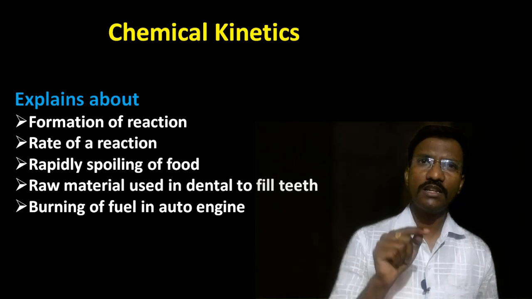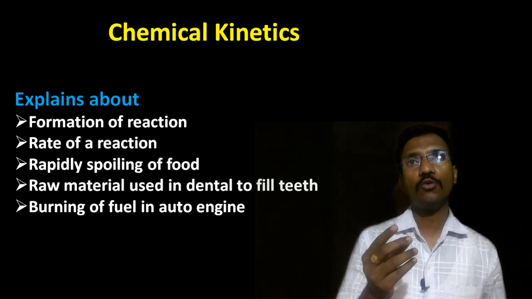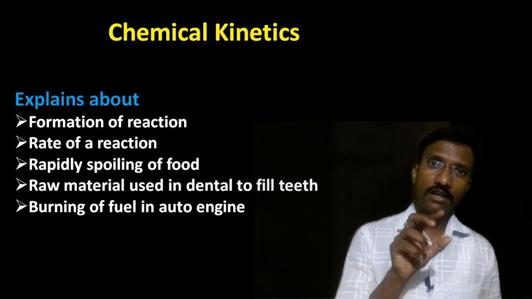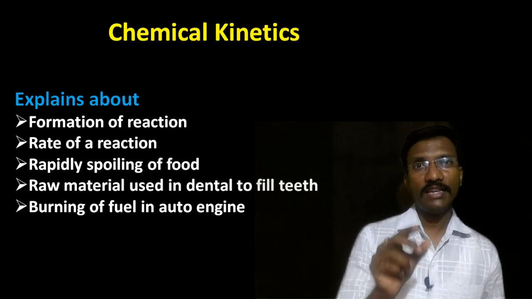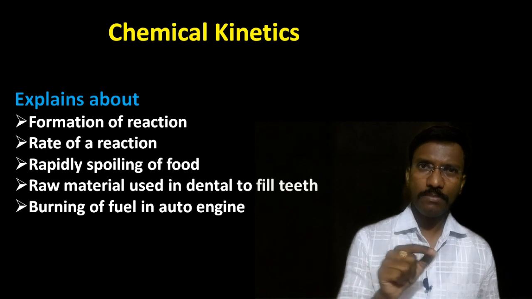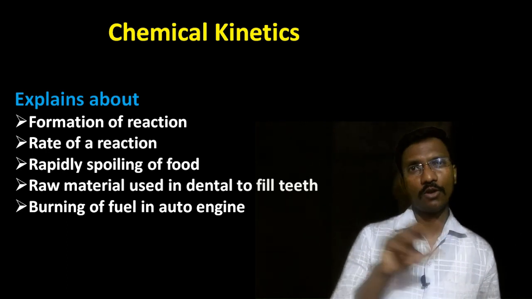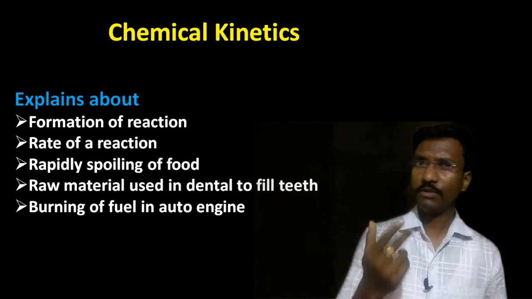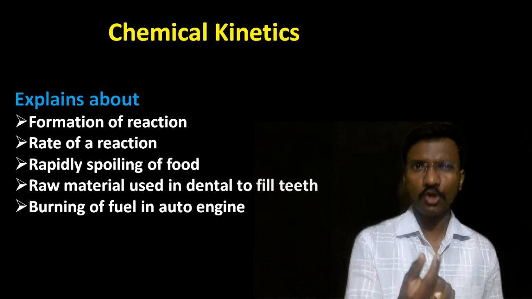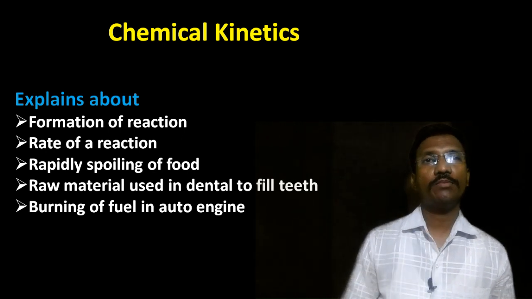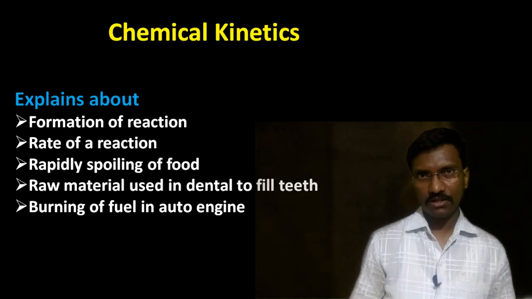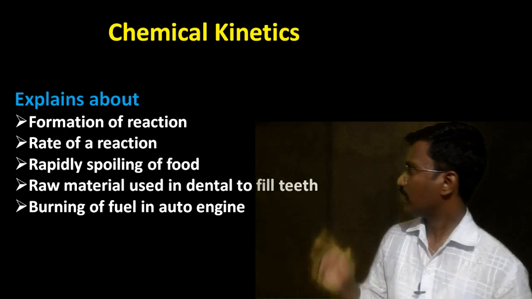So which element or compound is used so that it becomes strong? It means the formation of that solid compound is very fast, in a very short time it becomes the strongest compound. Why does it happen so soon?